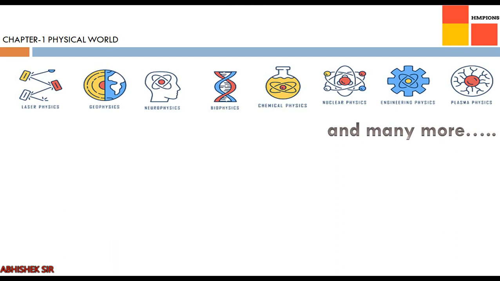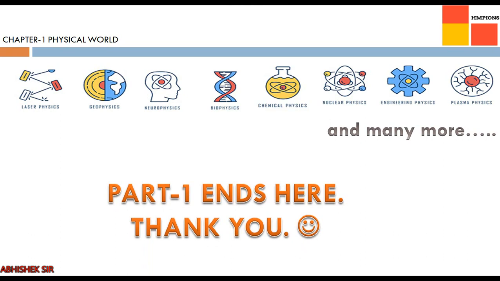So in this video we have started with the physical world chapter. Before that we discussed the chapters that are in the part 1 and part 2 textbook. We started with a discussion about science, then we discussed physics, then what is physics, scope of physics, branches and disciplines of physics. So I hope this is enough for the part 1 video. As it was an introductory video, we discussed a few basic things related to science and physics. So part 1 ends here.